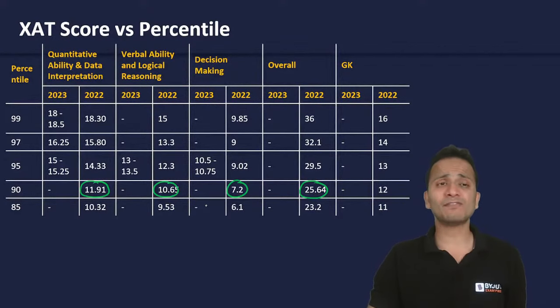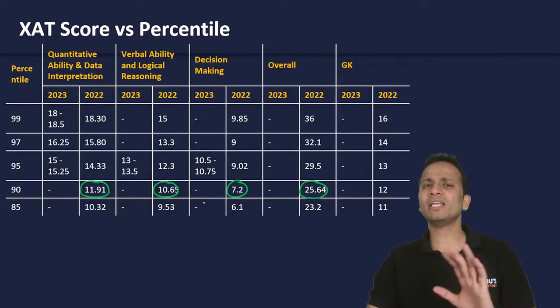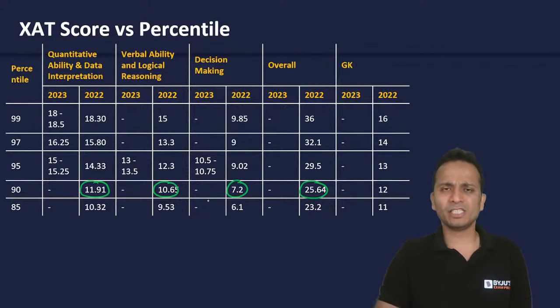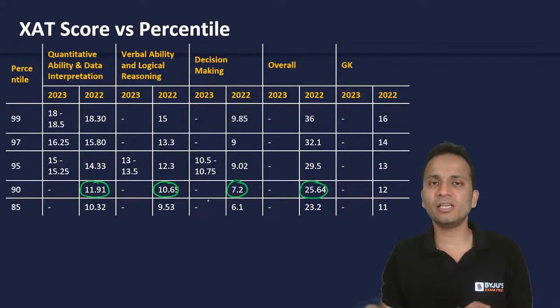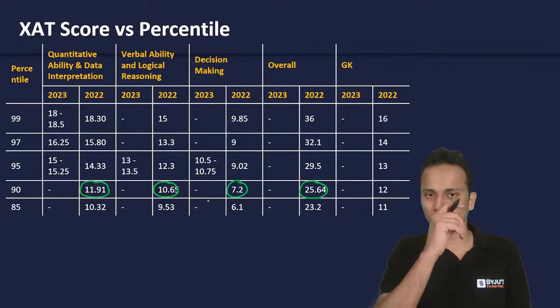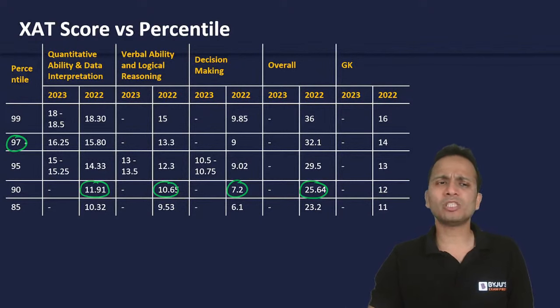Generally, I have seen students getting a call from XLRI on a percentile which is slightly above 90 percentile. So XAT में ऐसा नहीं होता कि 99 वाले को ही call आएगा. I've seen students getting 92, 93 percentile and still getting a call from XLRI Jamshedpur. Okay, so if I'll talk about a safe percentile, right? So 97 percentile having cleared the sectional percentiles, okay, will fetch you an XLRI call.